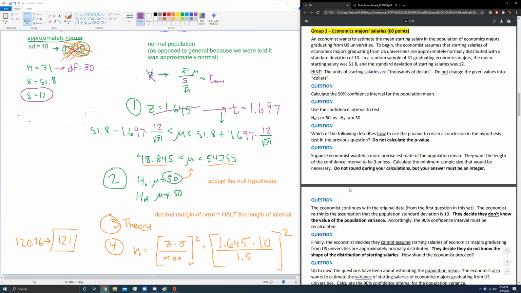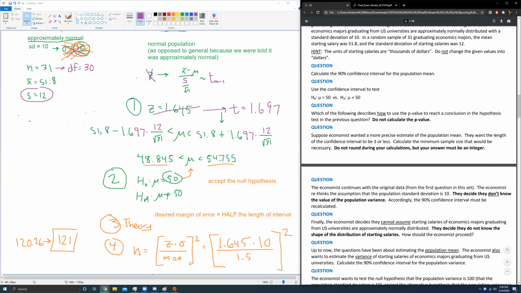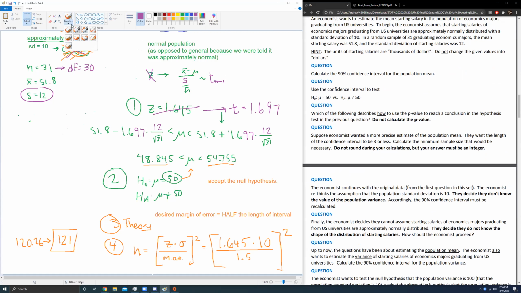We don't need to calculate the numbers because we're not being asked to conduct a hypothesis test, so I'll let you calculate the numbers on your own. That would be, I guess, question 5. That's a 5, trust me. It's a really ugly looking 5. That's a 5. Okay, 5.